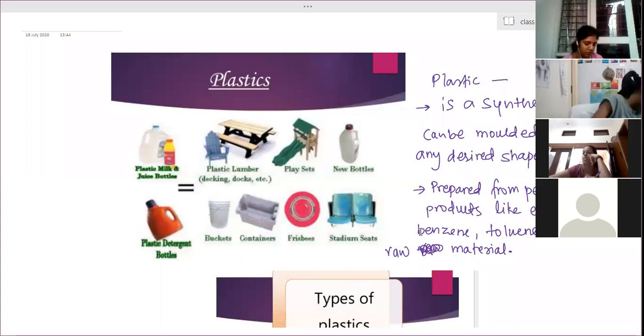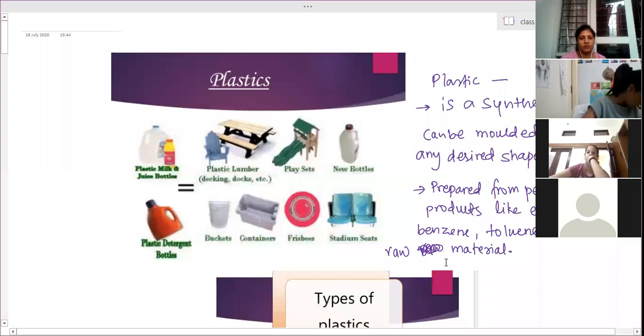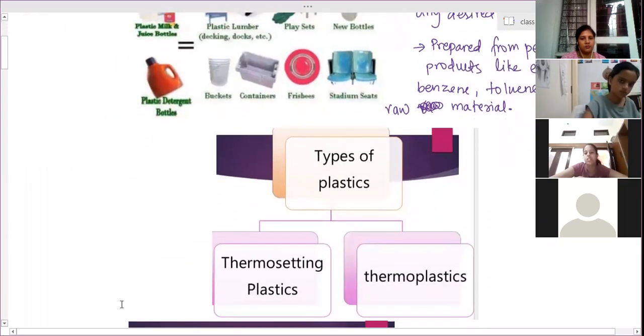Okay, so read all those. Ma'am, can you go a bit down? Only after this, two types of plastics: thermoplastic and thermosetting plastic. Ma'am, should we make a mind map? No, you should write two types of plastic, number one, thermosetting plastic, and second one, thermoplastic.